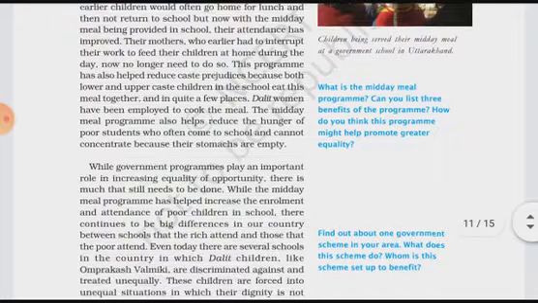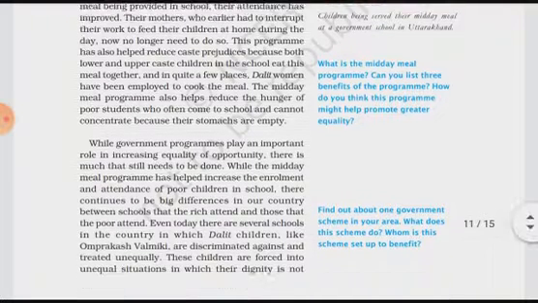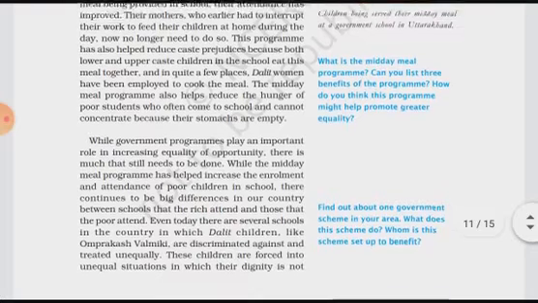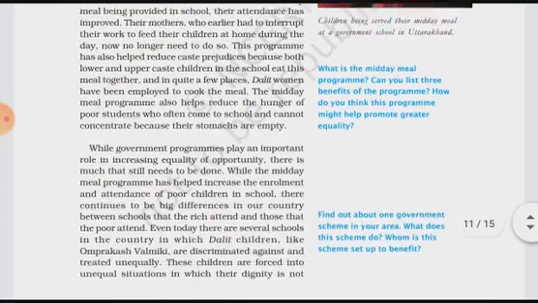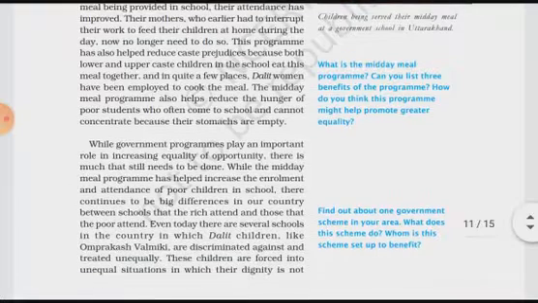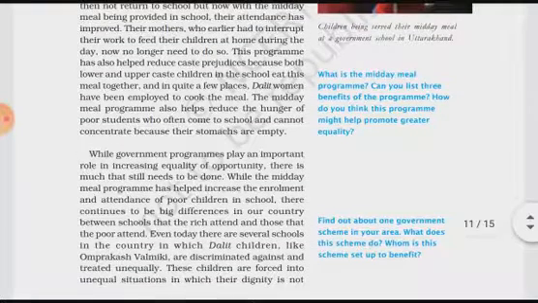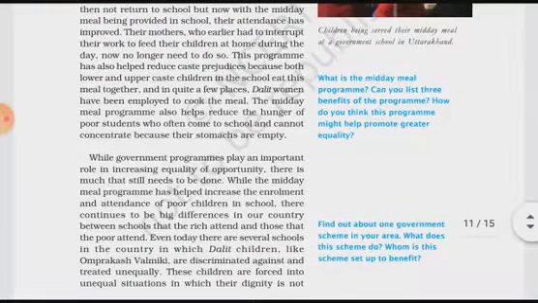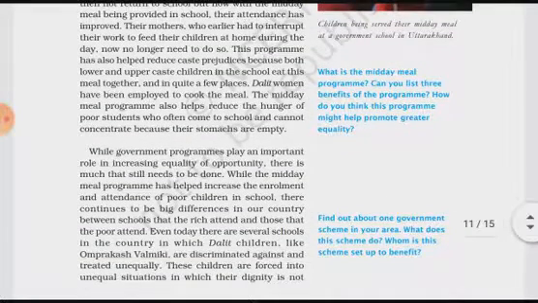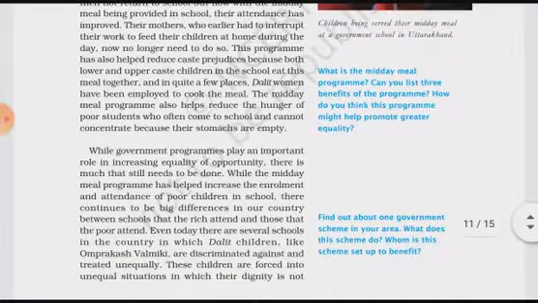The midday meal program also helps reduce the hunger of poor students who often come to school and cannot concentrate because their stomachs are empty. This program also helps to mitigate the hunger of the poor students, because they were unable to concentrate and pay attention towards their studies, as they used to come to school on an empty stomach.